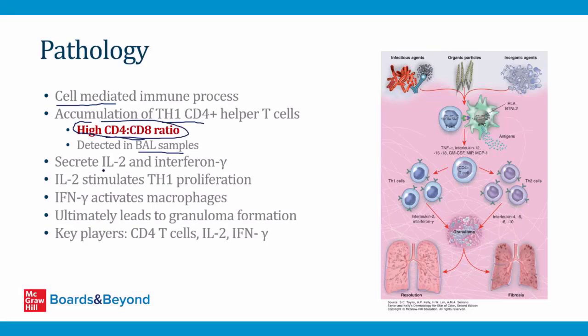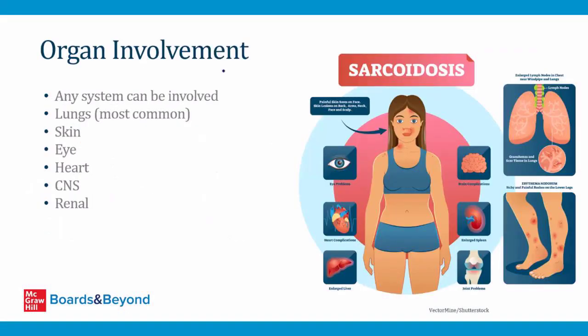These T cells are believed to secrete IL-2 and interferon gamma. The IL-2 stimulates T cell proliferation, the interferon gamma activates macrophages, and then all of these things come together to lead to the formation of granulomas. So some of the key things to remember about the pathology are that CD4 positive T cells are very important, so is IL-2 and interferon gamma. And then remember this CD4 to CD8 ratio because this has been consistently shown in lung samples of patients with sarcoidosis. Okay, so that's the pathology. Now let's talk about all the different organs that can be involved. So first of all, sarcoidosis is famous for the fact that any system can be involved.